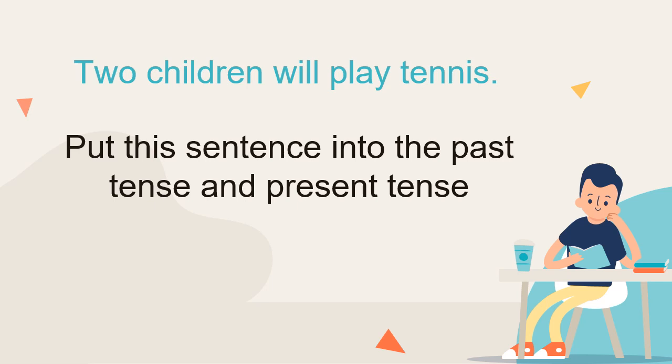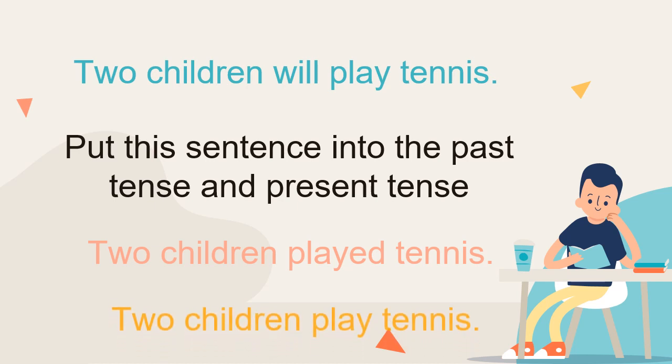How did you put that sentence into the past tense? Let's check the correct answer. Two children played tennis. And how do we put it into the present tense? Two children play tennis. Can you see how the verb changed the tense?